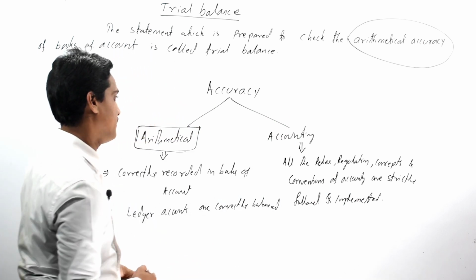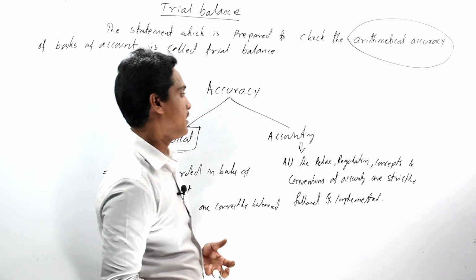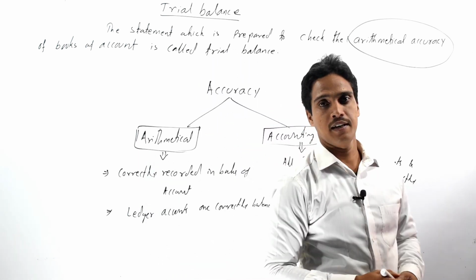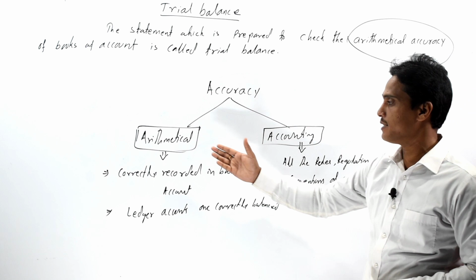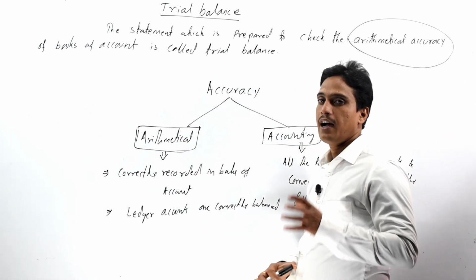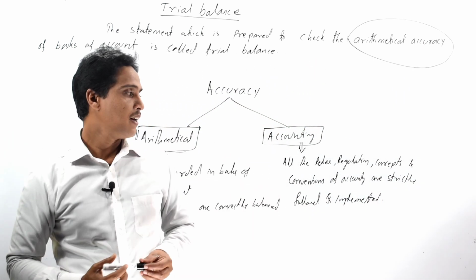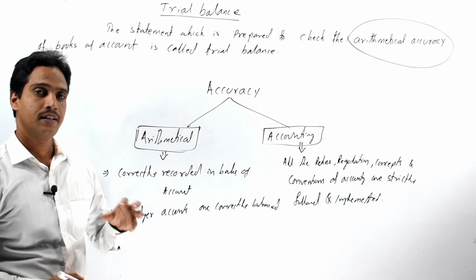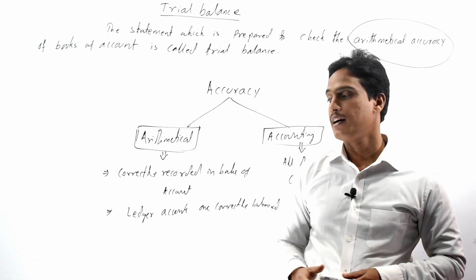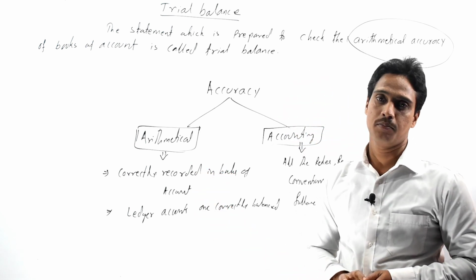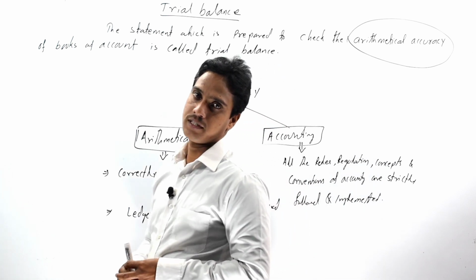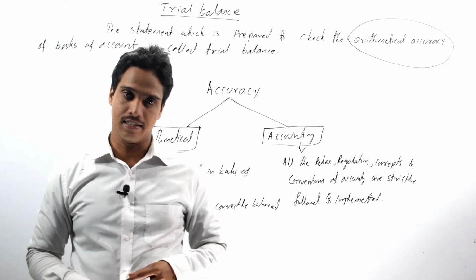So let's repeat again. Generally, we come across two types of accuracy in our books of account: arithmetical accuracy and accounting accuracy. Arithmetical accuracy ensures that all the transactions are correctly recorded in the books of account and the ledger accounts are correctly balanced.